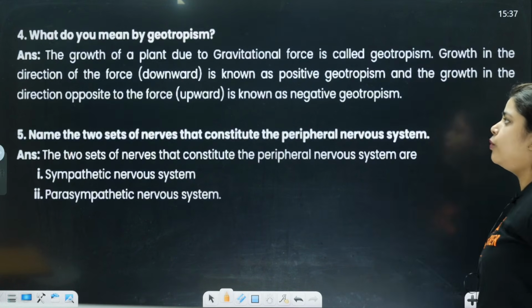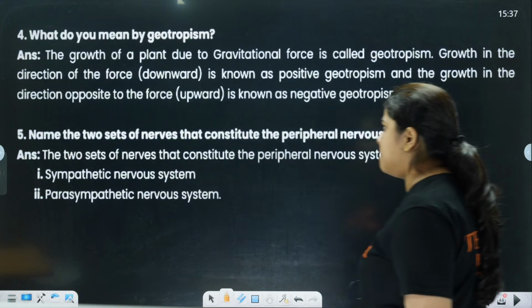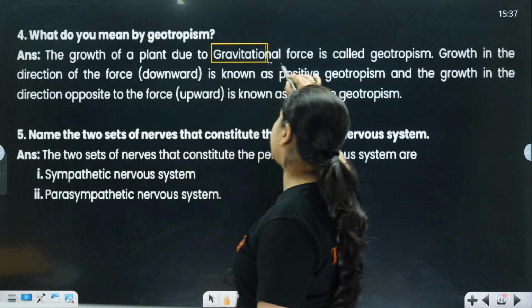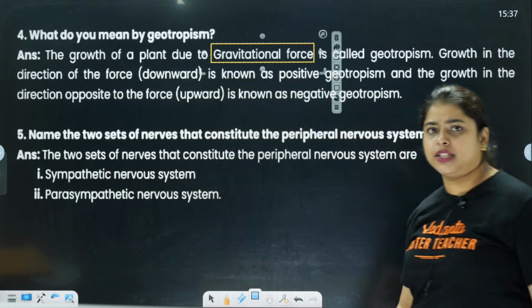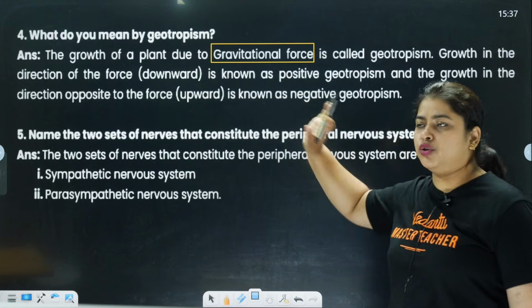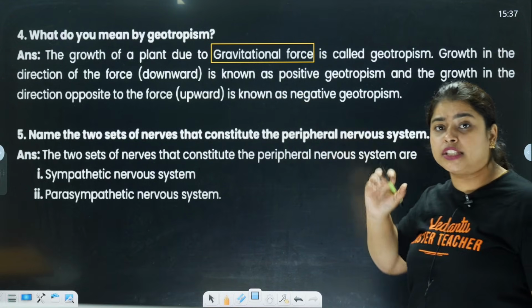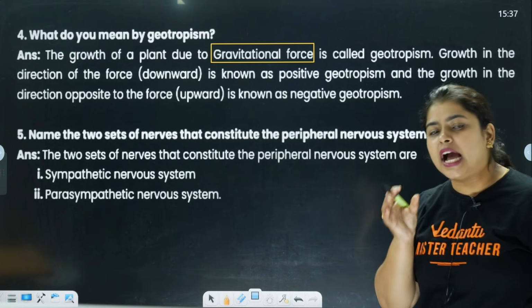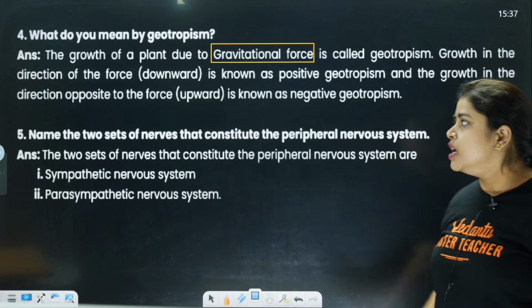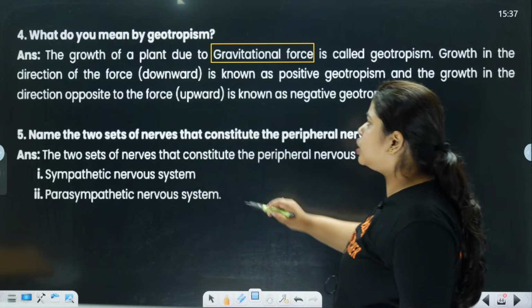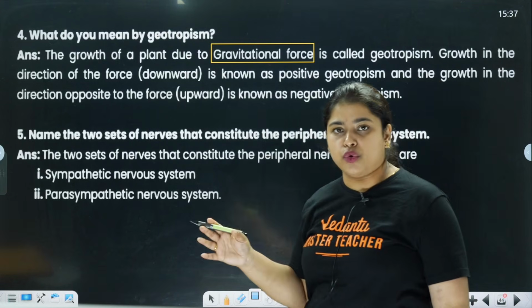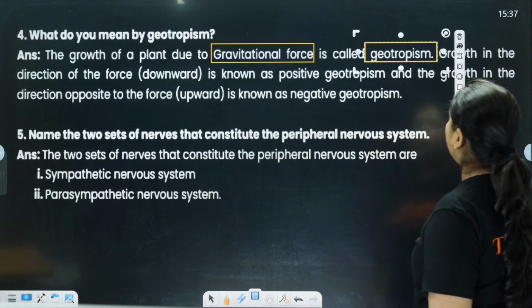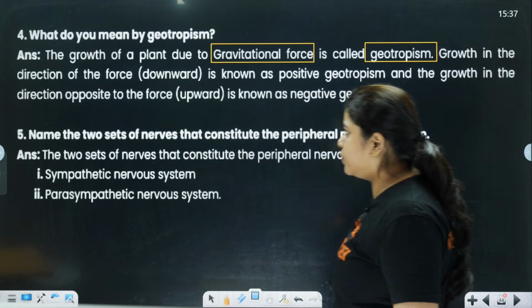Clear? Next question: what do you mean by geotropism? The growth of the plant due to the gravitational force is called geotropism.